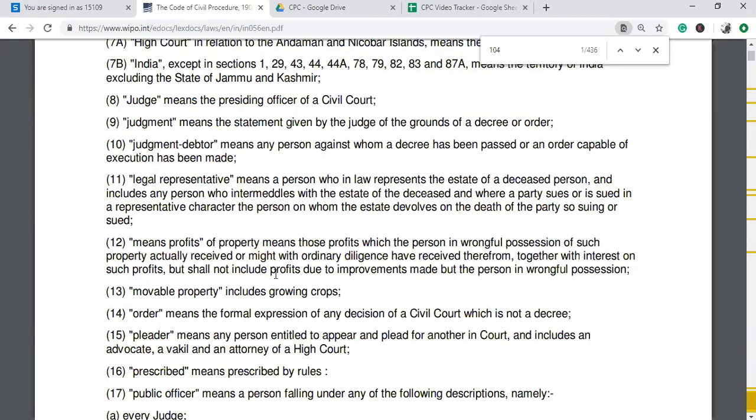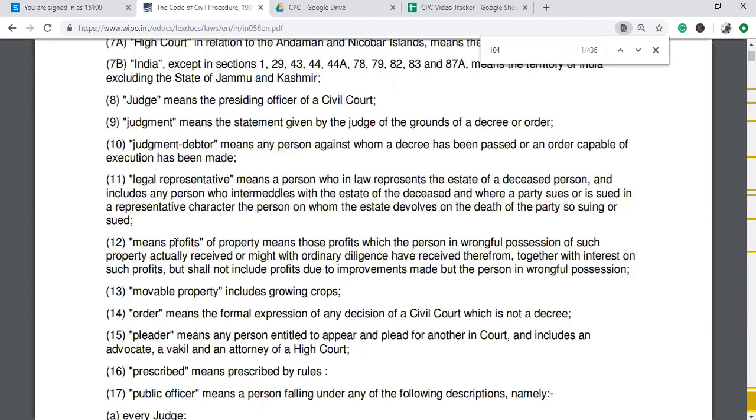Now the object behind granting mesne profit. What is the object behind mesne profit? It is to compensate the person who was in lawful authority and who has been wrongfully dispossessed, who has been kept out of his position. So this is the entire object behind section 2 subsection 12 of CPC.